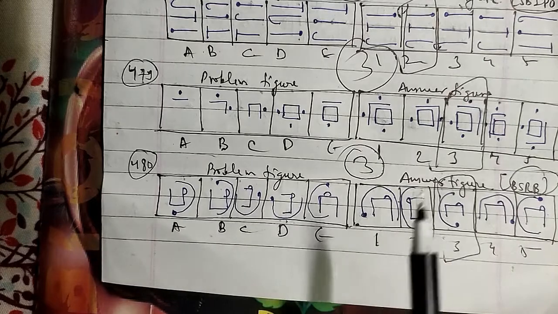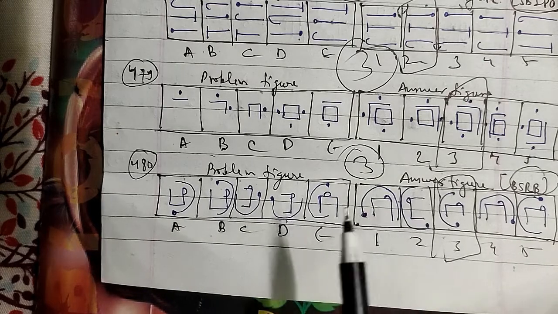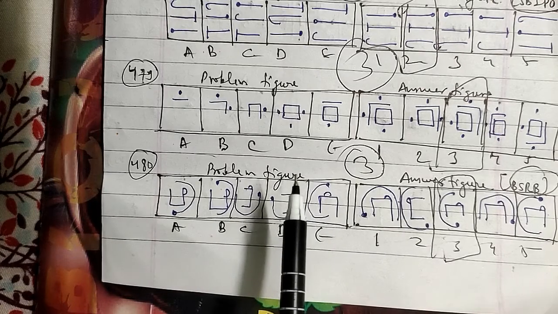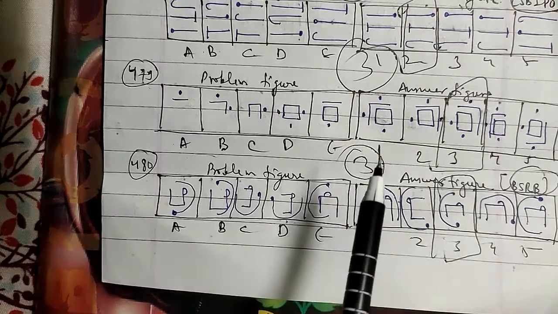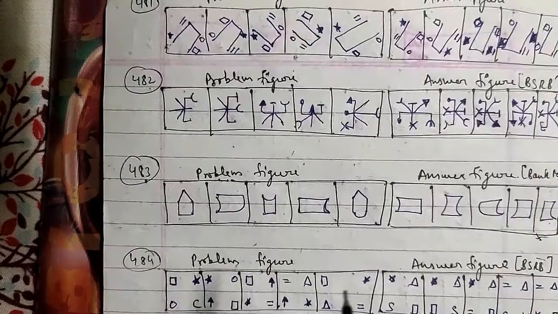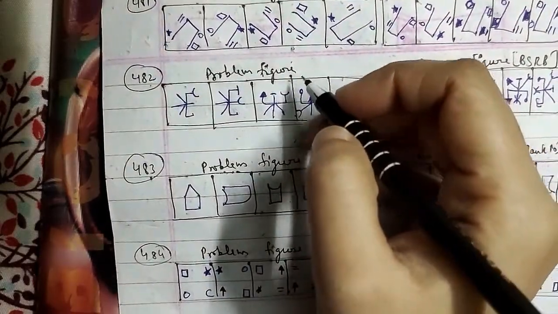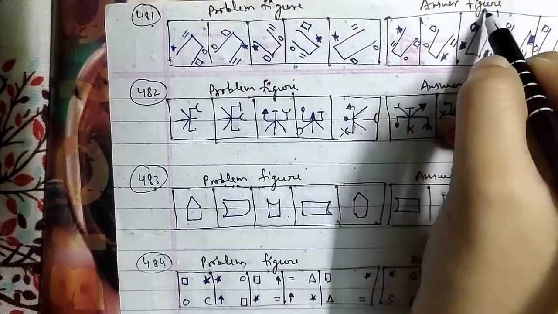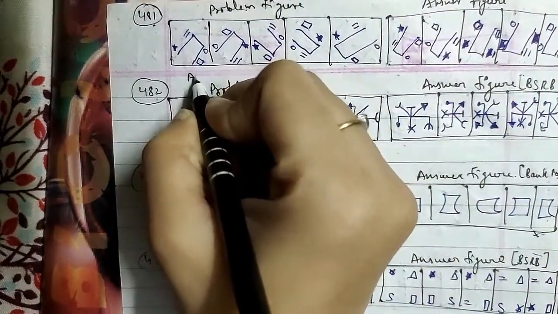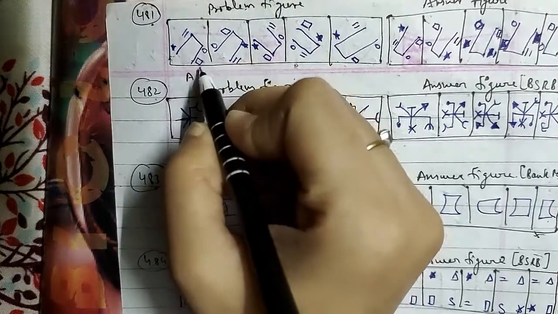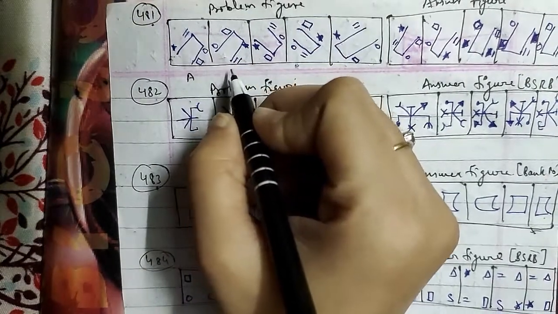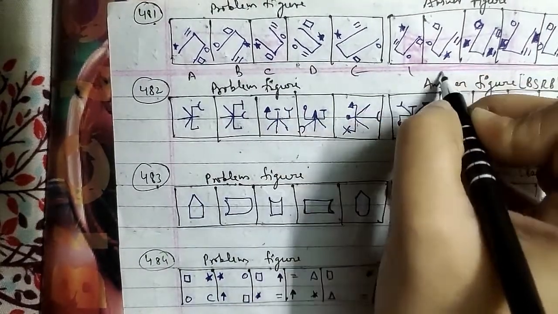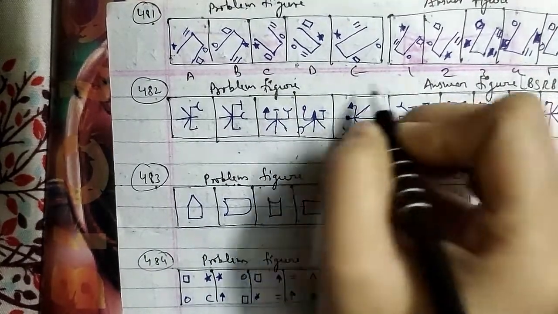Let's go ahead with another one, and what we have to discuss is your 481st question of the session here, and that is also an important one as well. Here we'll go ahead with another one, the 481st question of the session. These were the problem figures and these were the answer figures, where the A figure has a star, equilateral triangle and rectangle. This is the B figure, this is C, this is D and this is E, and these were the 1, 2, 3, 4 and 5 as well.